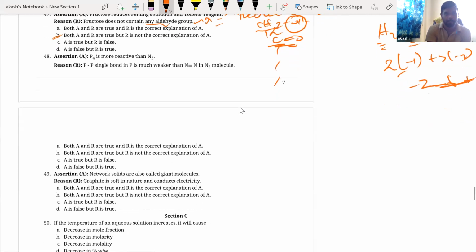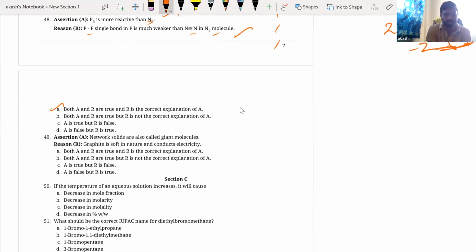Next. P4 is more reactive than N2. This is correct. Now P-P single bonds in P4 are much weaker than the N triple bond in N2. Absolutely true. So A and R are true, and R is the correct explanation for A. Next. Network solids are called giant molecules. Yes, for example, diamond, we have already seen. Graphite is soft in nature and conductive. Yes, this is true, but this is not the correct explanation. So B is the correct answer.